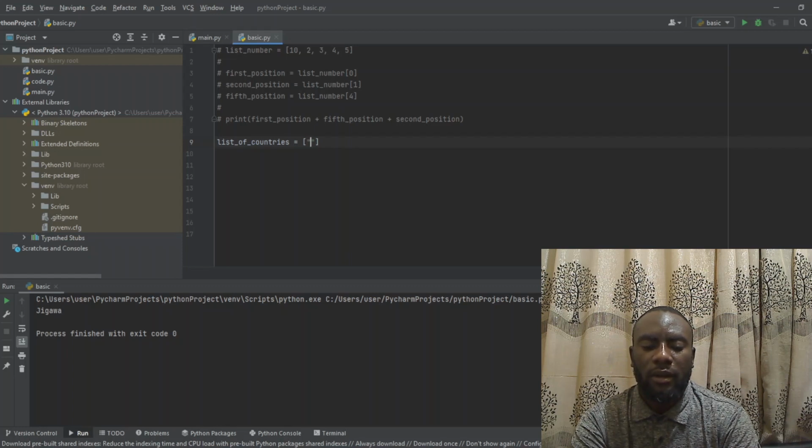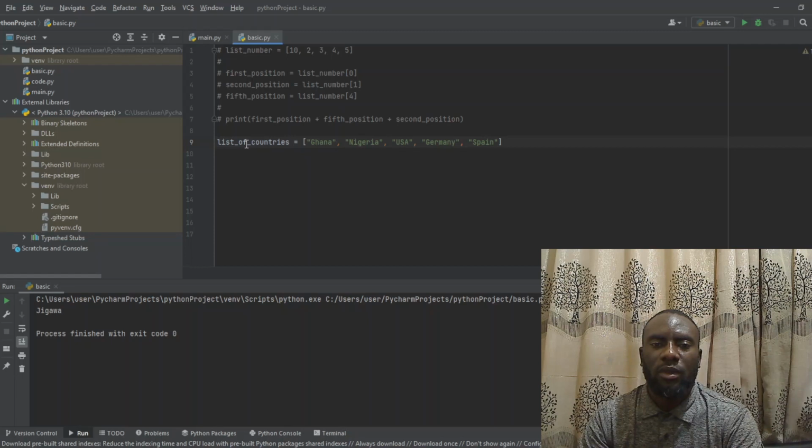We can say Ghana, comma, then the next country, Nigeria, comma, next country we can put something like USA, comma, next country we can put something like Germany, comma, next we can just list as many countries as possible. So we have a variable name list of countries. We have the first one at the index of 1, which is Ghana, at the index of 2 Nigeria, at the index of 3 USA, at the index of 4 Germany, at the index of 5 Spain.